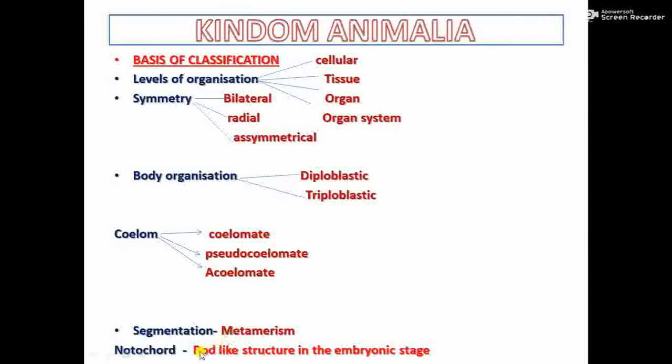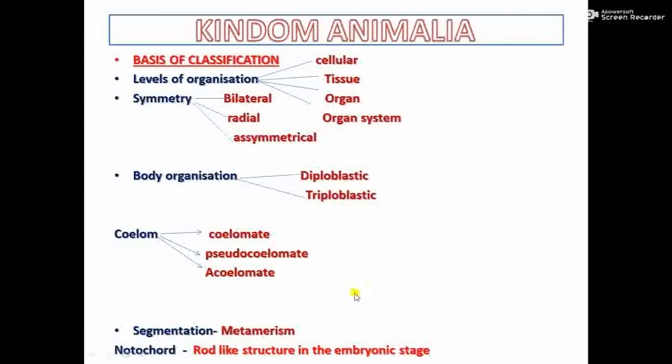Okay, then comes the next point, notochord. Notochord is the rod-like structure present in the embryonic stage. So some animals have notochord, and those who have notochord are called chordates or chordata. And lower animals do not have a notochord, and they are called non-chordata.